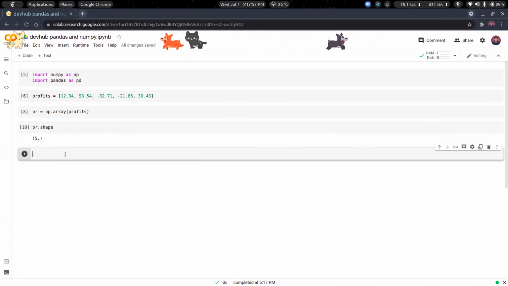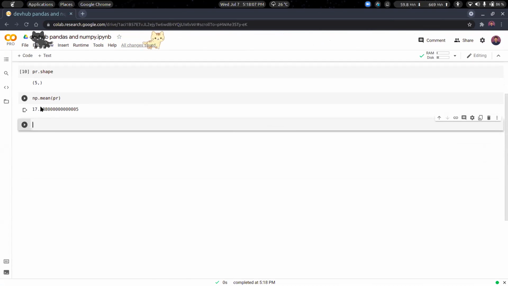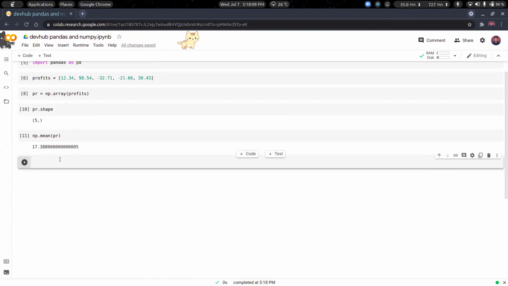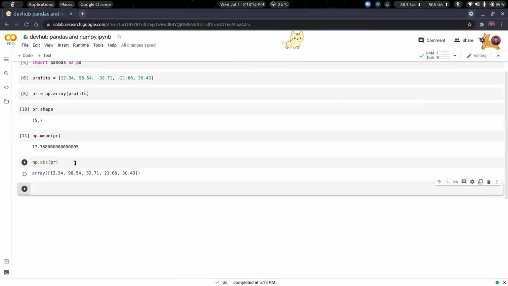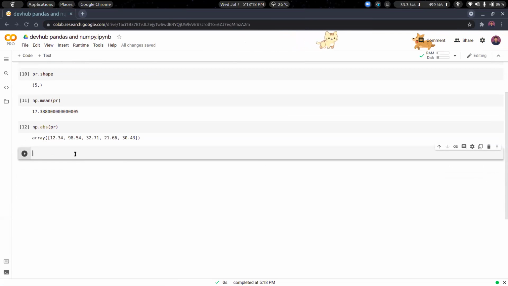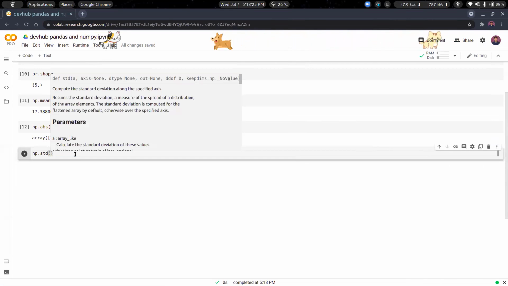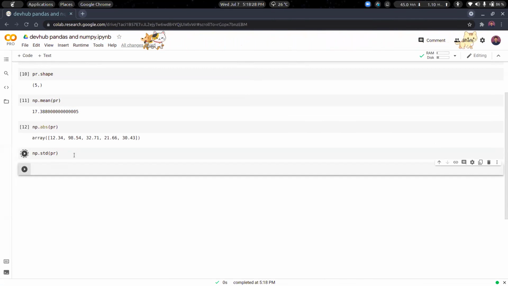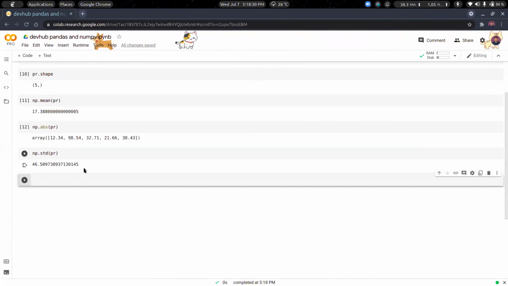Let's say we want the mean of this. We can just write np.mean and include PR, and we see the mean of all these values. If we want the absolute values, we can write np.abs(PR). With np.std we'll get the standard deviation.